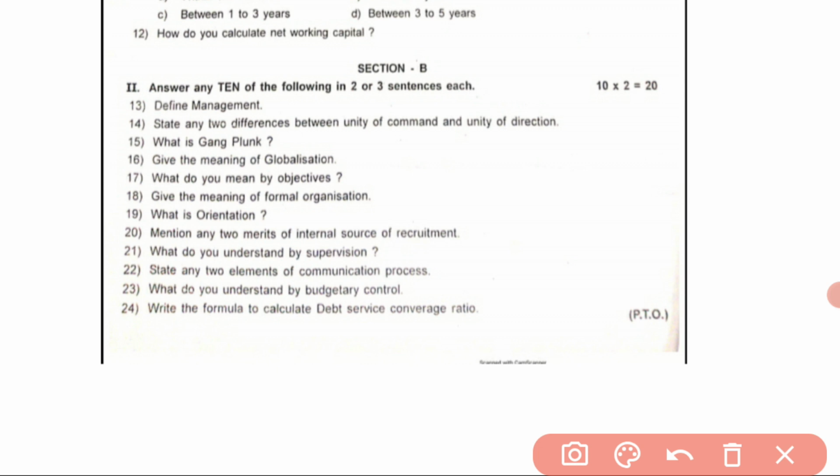So these are the 12 questions they have given in the question paper. From these 12 questions, we have to answer any 10 questions. In this section also, if you know all 12 questions, you can answer all 12. Only in section A and section B, additional questions are allowed to be written. But while writing section C and section D, you should not write any extra questions. Why? Because it consumes more time.